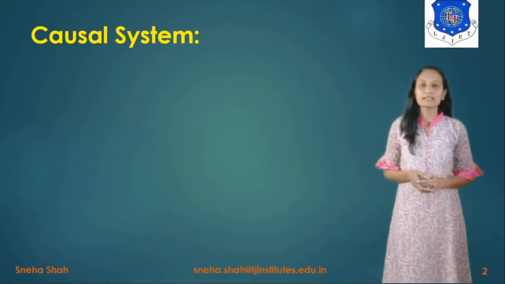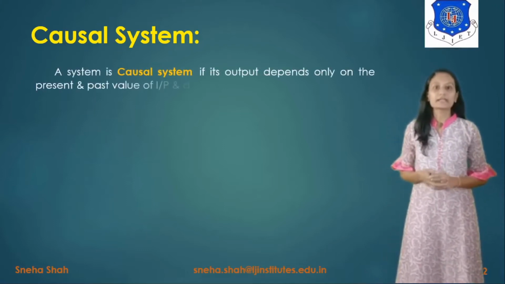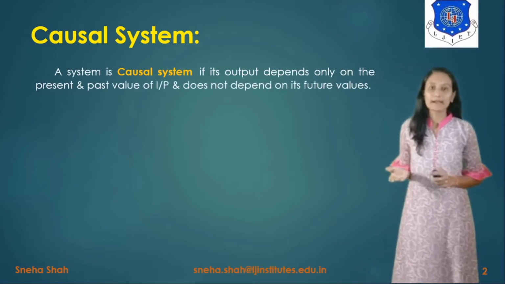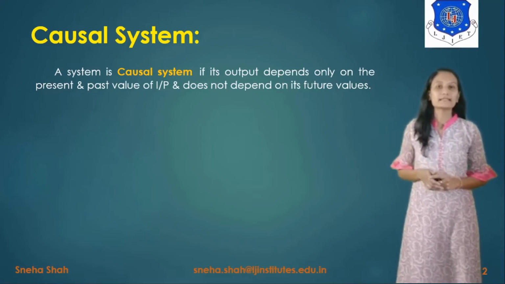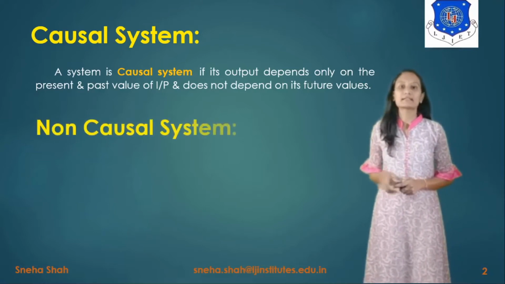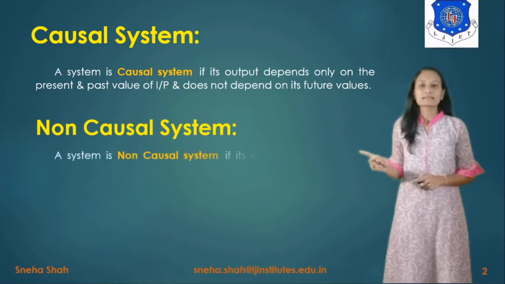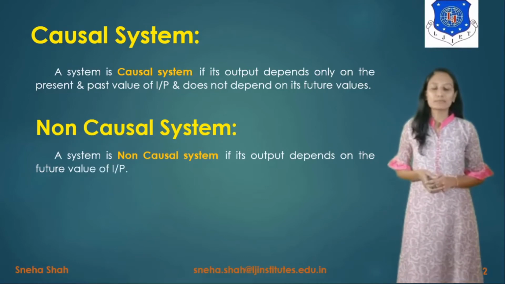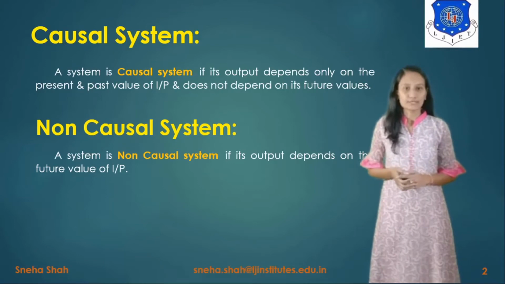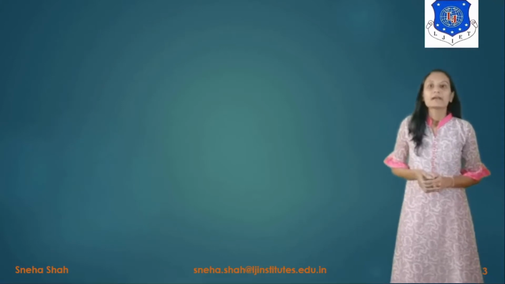First of all, we will define the causal system. What is a causal system? A system is a causal system if its output depends only on the present and past values of the input and does not depend on future values of the input. If it depends on the future value of the input, then it is considered a non-causal system. A system is non-causal if its output depends on the future value of the input. We will solve examples based on these two types of system.